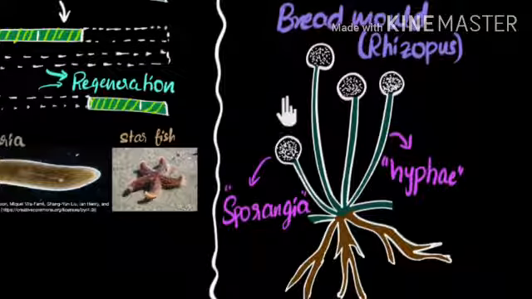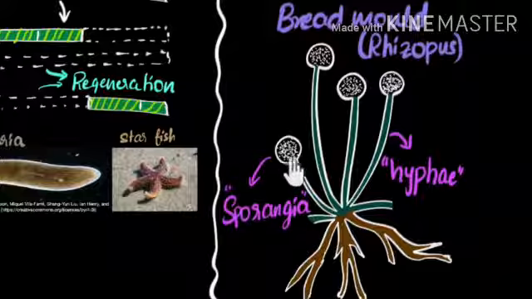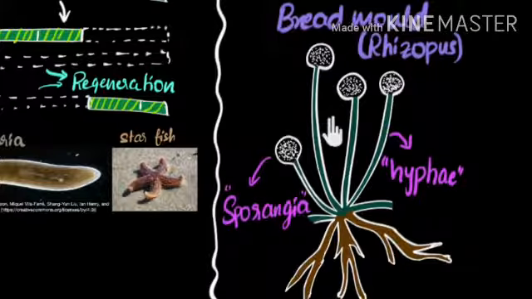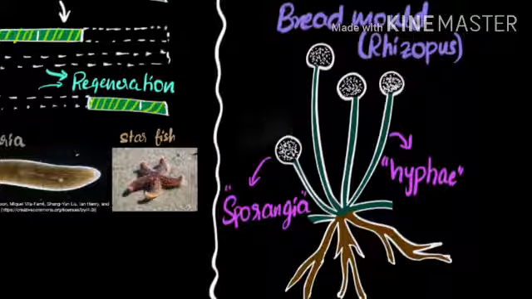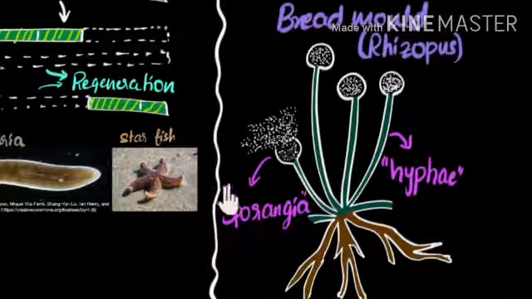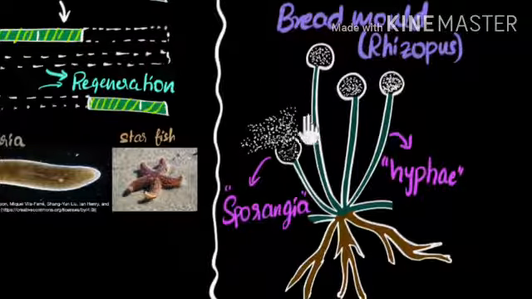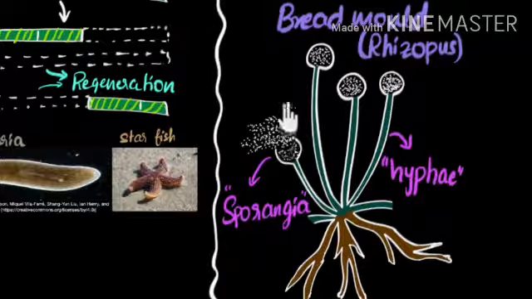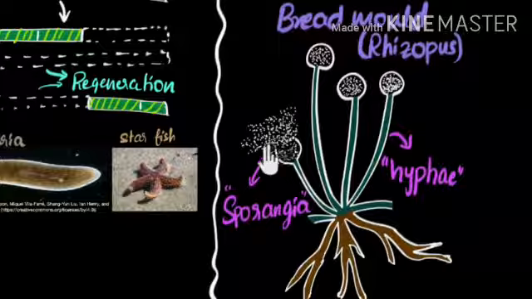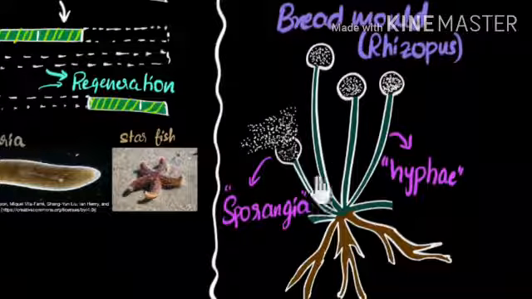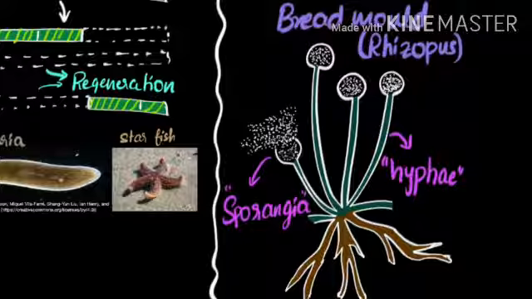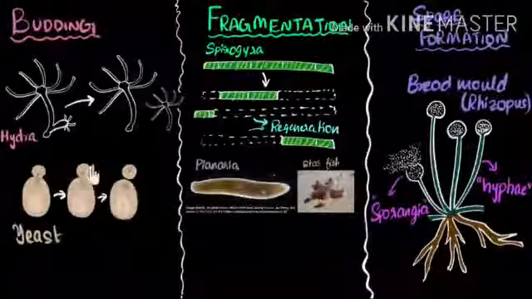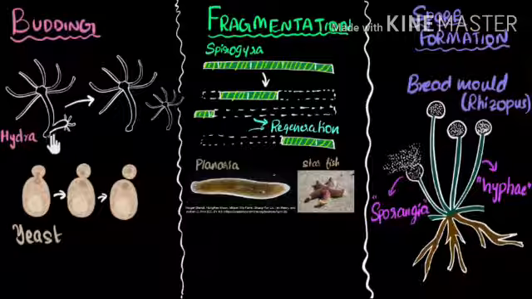What happens? It waits for the necessary conditions, and when it gets moist atmospheric conditions, humidity or the temperature suitable for reproduction, this blob starts bursting, and when it bursts, all these spores spread into the air, and in this way we say that reproduction has taken place here. Understanding or not? So now we will again revise it.